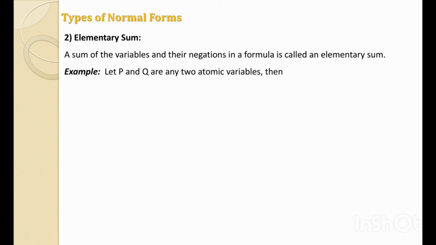Let P and Q be any two atomic variables. Then a single variable P is logically equivalent to P or P. Not P is logically equivalent to not P or not P. It means we can consider P and not P, these two single variables, as an elementary product or an elementary sum also.